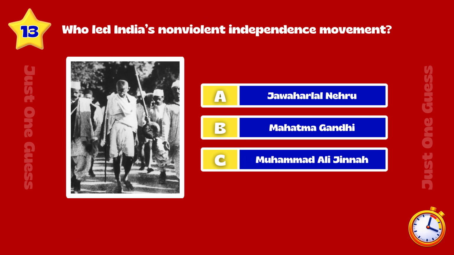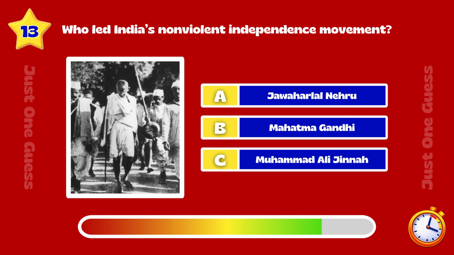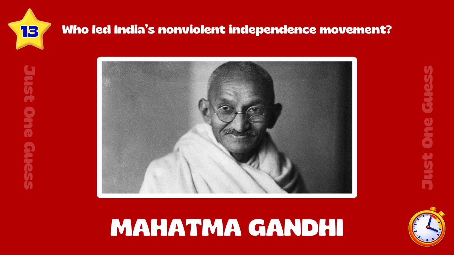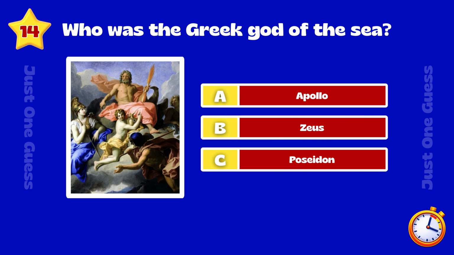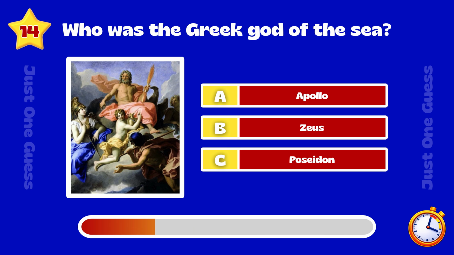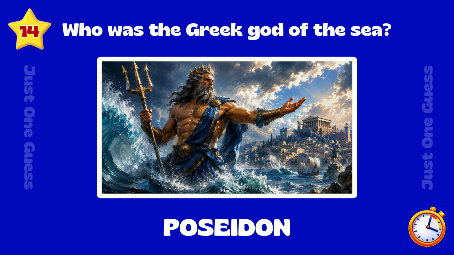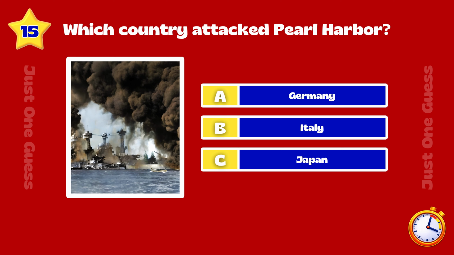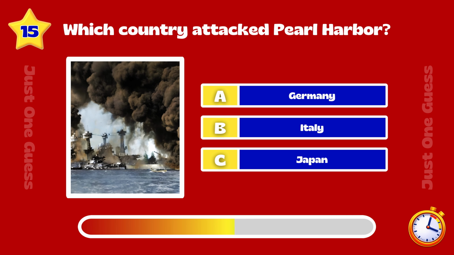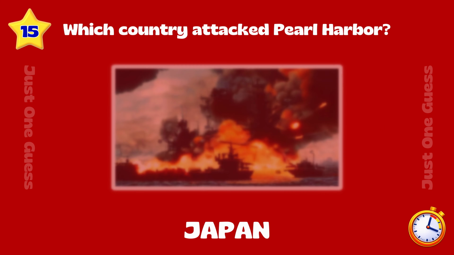Who led India's non-violent independence movement? Mahatma Gandhi. Who was the Greek god of the sea? Poseidon. Which country attacked Pearl Harbor? Japan.